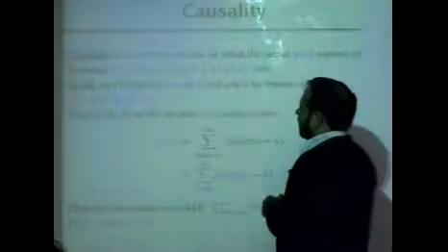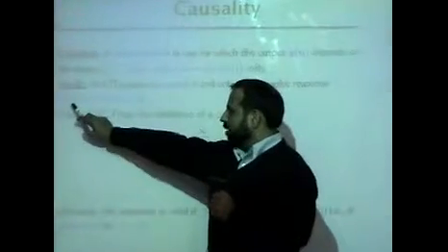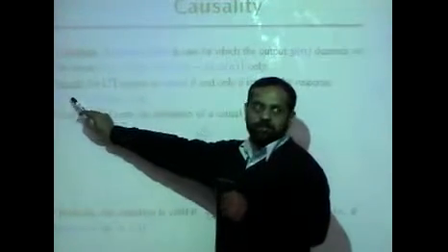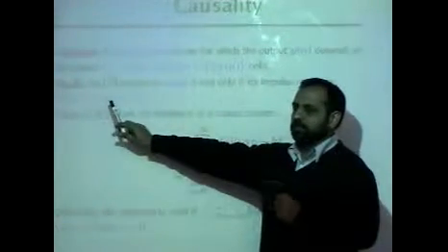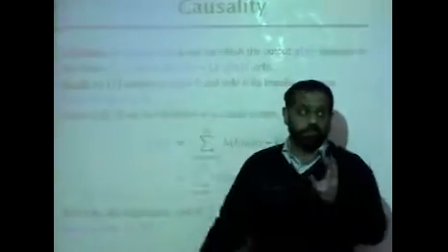So the proof is simple. How do you judge whether a system is causal or not? It comes out to be a very simple check. All you have to check is that your impulse response should start from 0. It should not have any value at negative indices of n. That's a simple check.